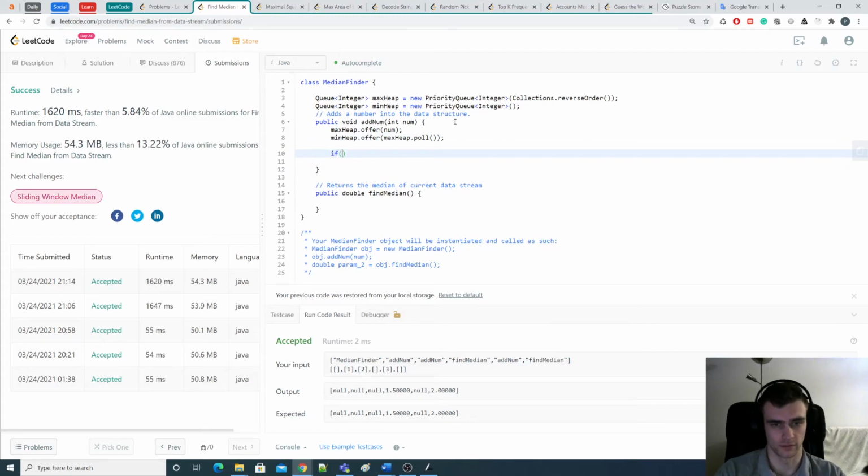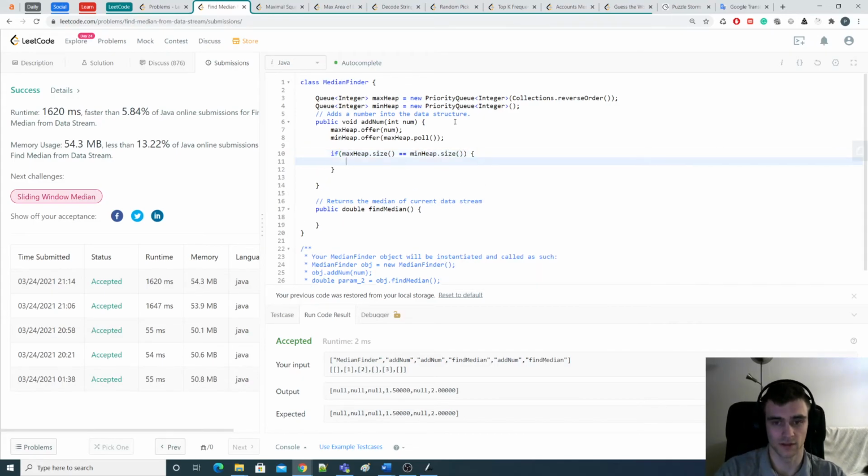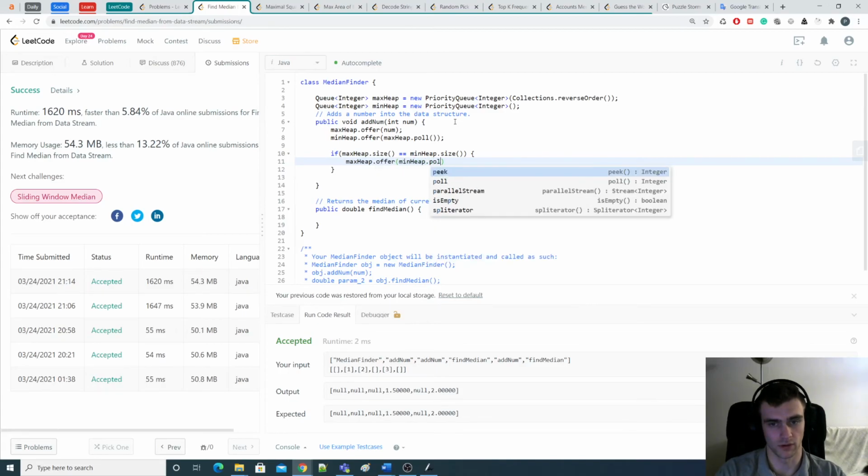Okay, and now we need to balance it. Balance. Okay, if max heap dot size is not equal to min heap dot size, then we're going to be adding here max heap dot offer min heap dot poll.